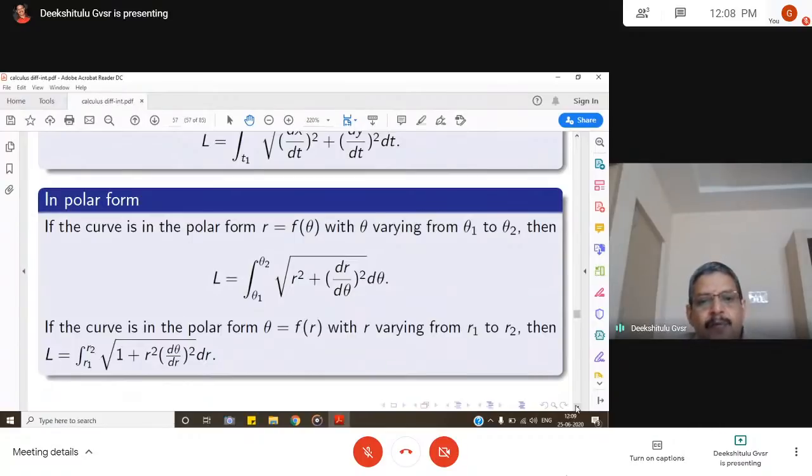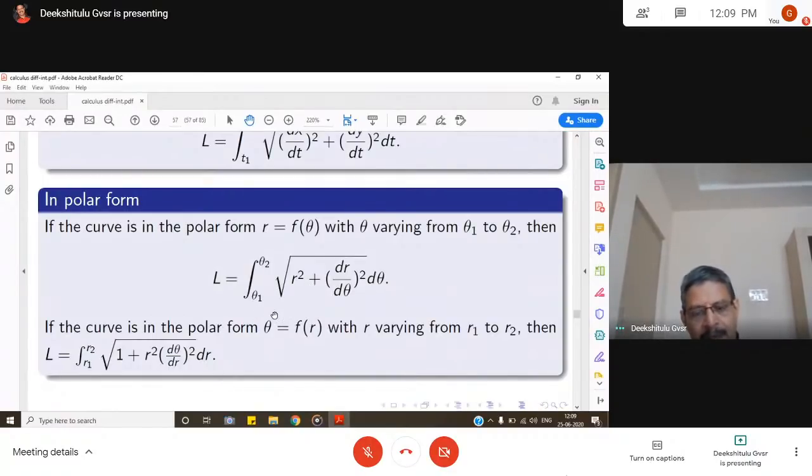If the curve in polar form is the other way, theta is equal to f of r, then L is the integral from r1 to r2 of square root of 1 plus r square (d theta by dr) whole square dr. Please, there is a lot of confusion between these two things. Generally, students get confused between this expression and this expression. Be very careful with this. But these are two very important formulae in polar form.